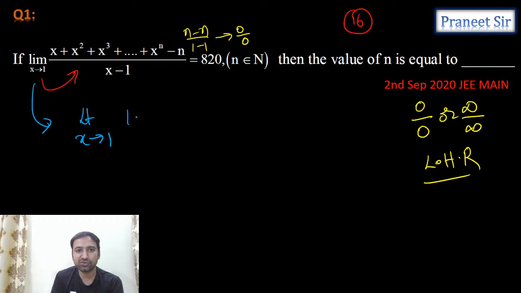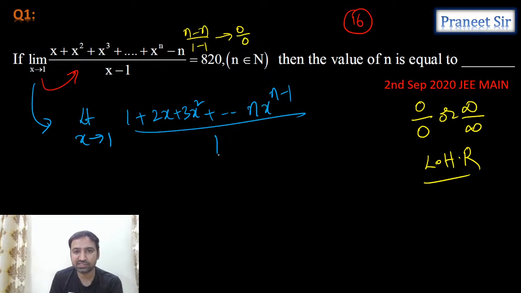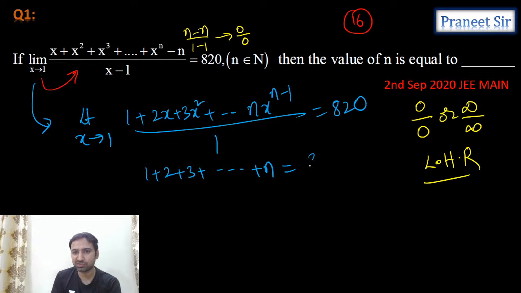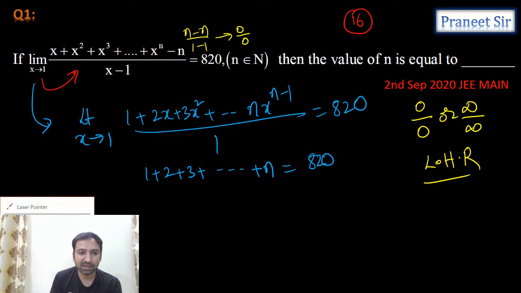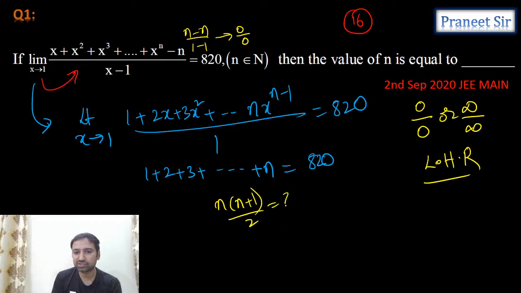And we can apply the limit x tending to 1. Numerator differentiation is 1 plus 2x plus 3x square plus so on up to n into x power n minus 1, and minus n differentiation is anyway 0; denominator differentiation is 1. Now substitute x equals 1: 1 plus 2 plus 3 plus so on up to n is equal to the value already given, 820. We need to calculate the n value, but for the sum of first n natural numbers we have a formula: n into n plus 1 by 2 is equal to 820.